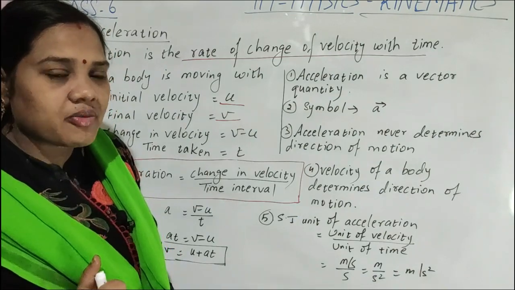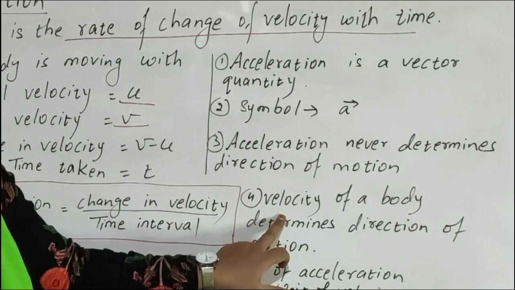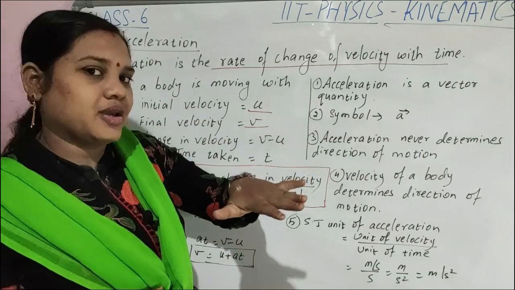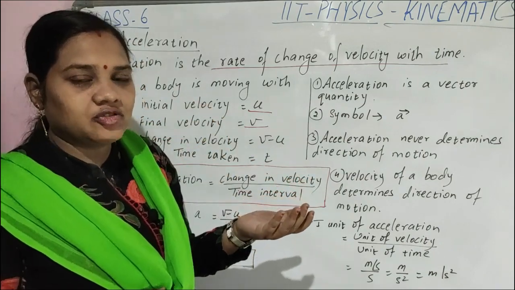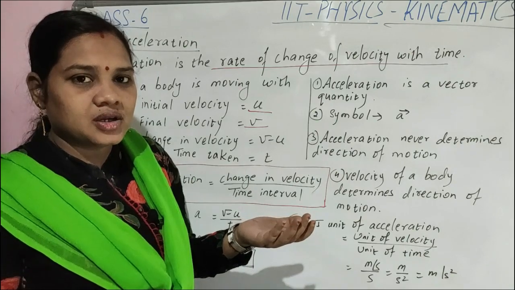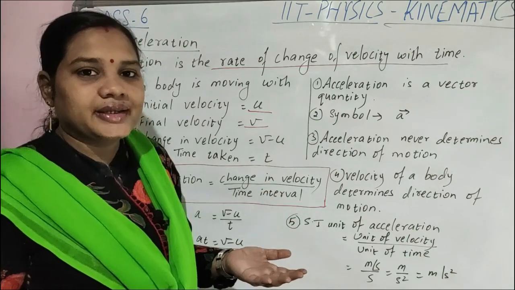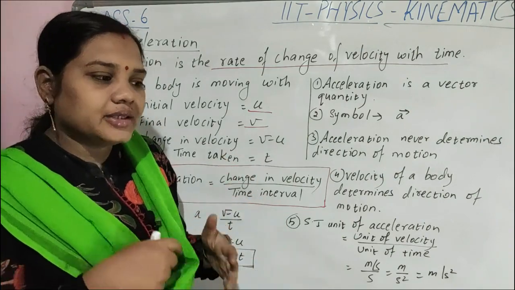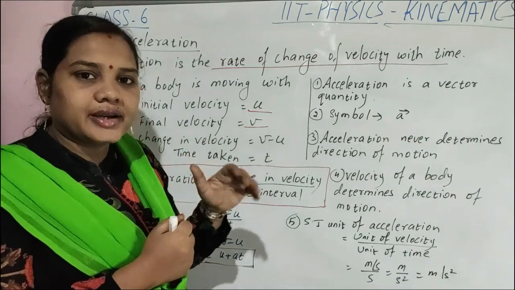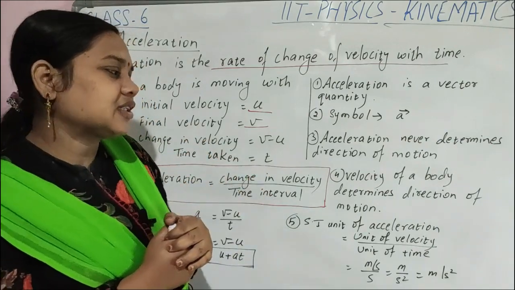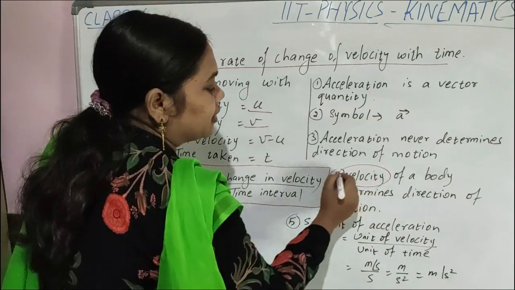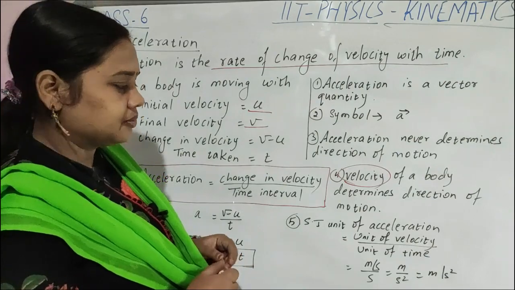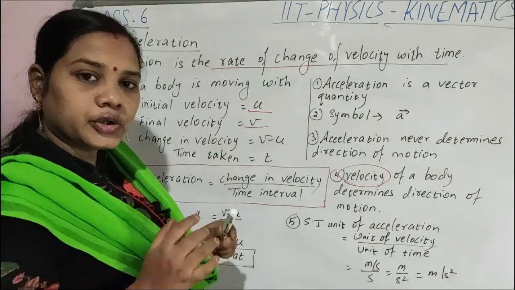What determines the direction of motion? Velocity. Whether the body increases its velocity magnitude with time, or decreases its speed with time, or continues the same magnitude but changes its direction, what determines the direction of the body? Velocity, not acceleration.